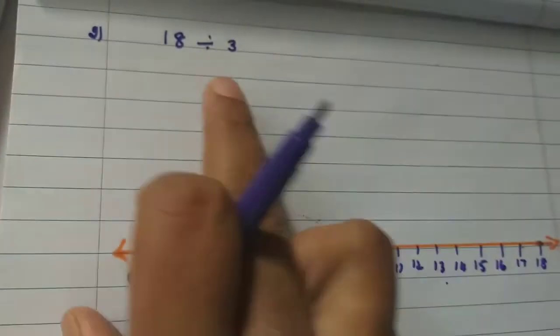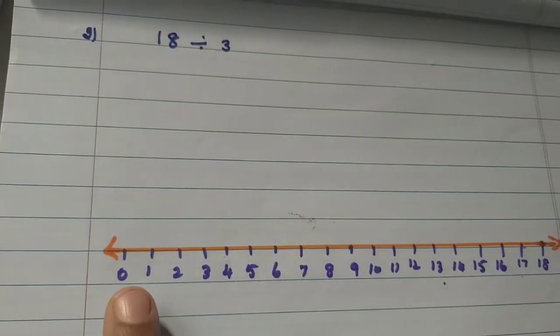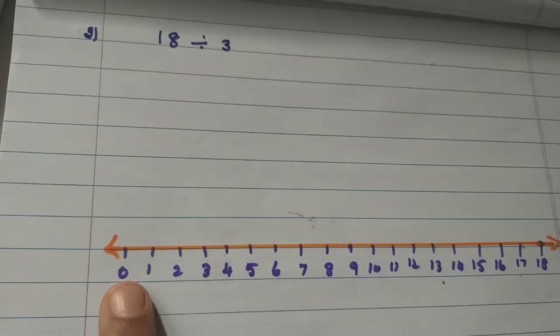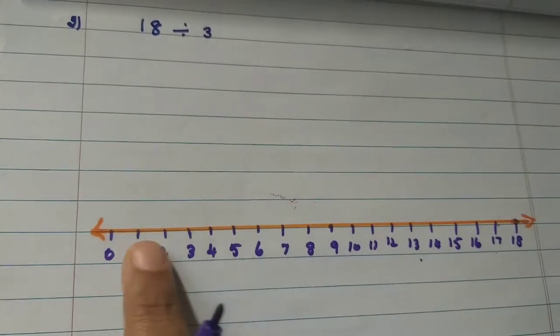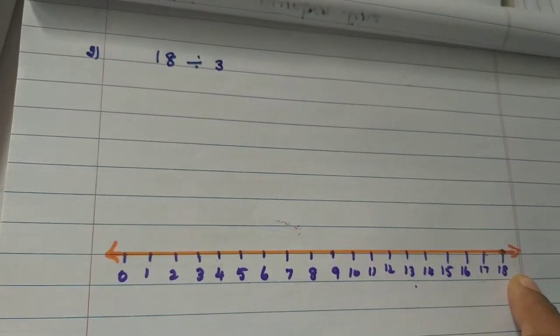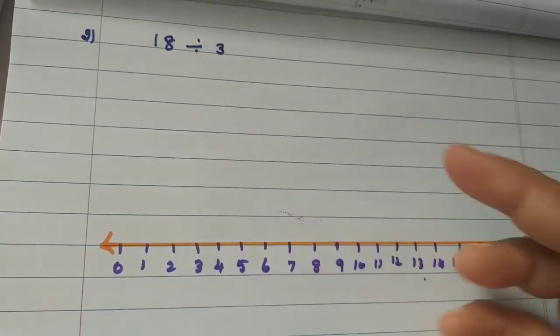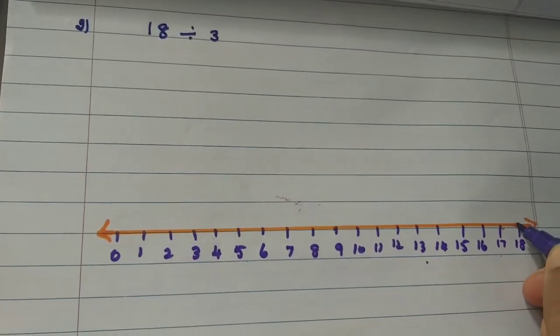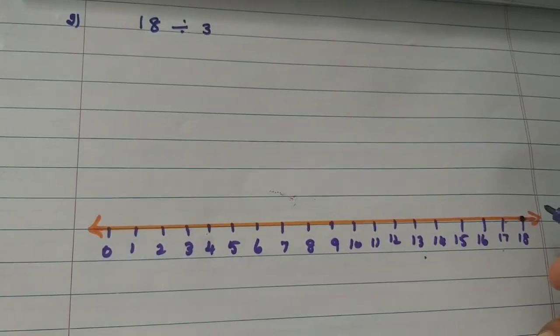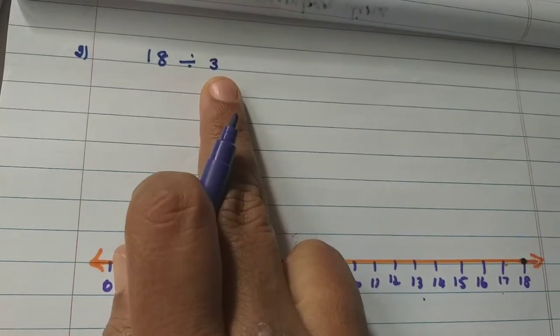Okay. And the second sum is 18 divided by 3. And write the numbers from 0 to 18 on the line, at equal distance, write neatly. And you should start from 18, because the first number is 18. So you should start numbering from 18. How many numbers do you have to jump? Yes, 3 numbers. Already they have given the sum, 3 numbers.